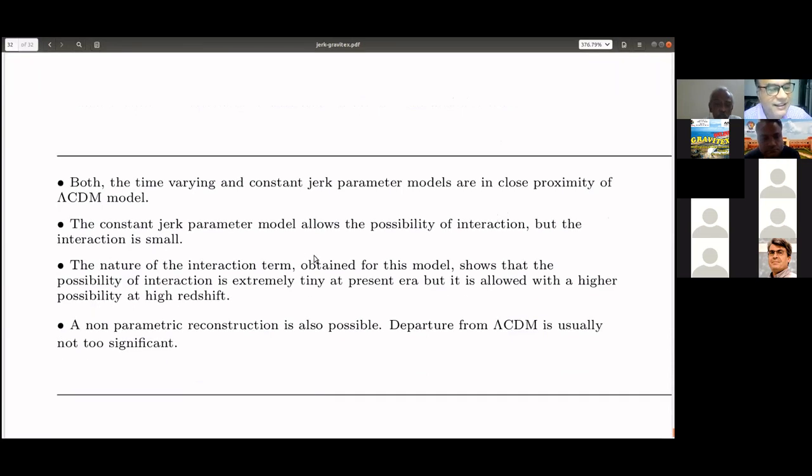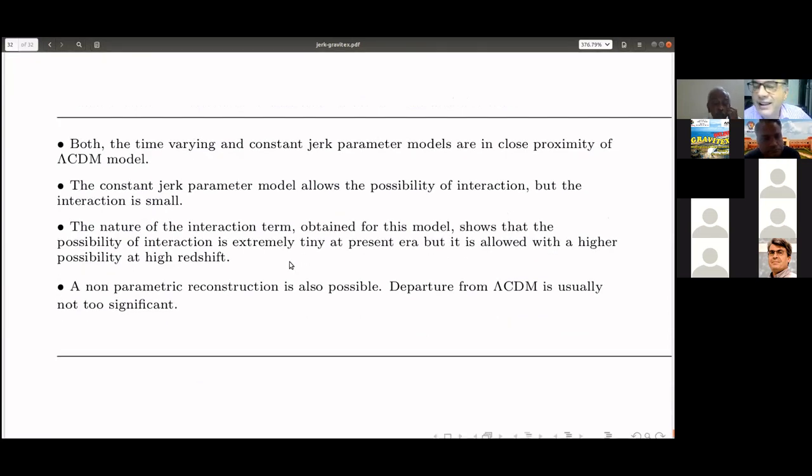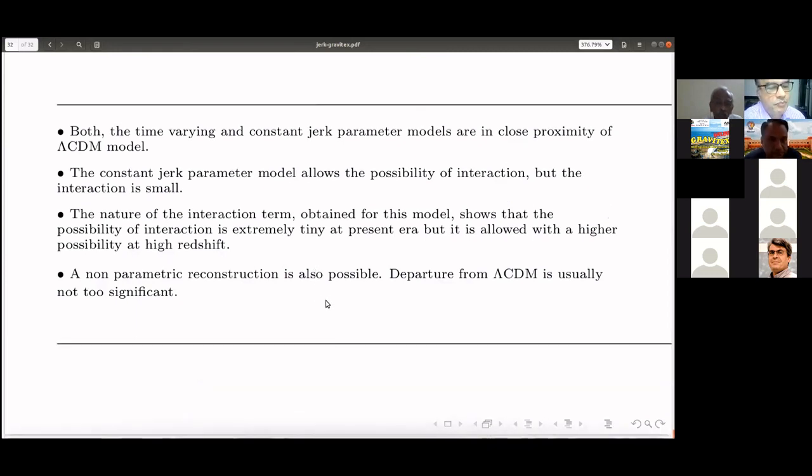So this is the concluding slide. The basic idea is that both the time varying and constant jerk parameter models are in close proximity with the lambda CDM model. A constant jerk parameter model allows the possibility of interaction, but the interaction is small. The nature of the interaction term obtained from the model shows that the possibility of interaction is extremely tiny at the present era, and also a non-parametric reconstruction is possible. A departure from lambda CDM is usually not too significant.